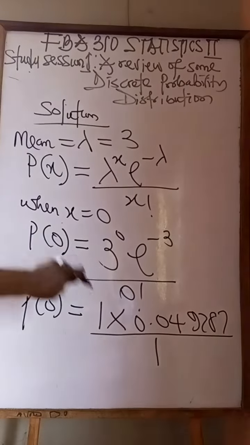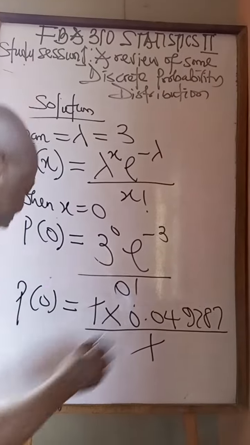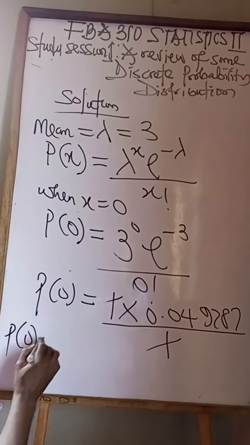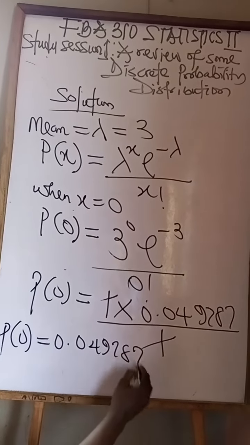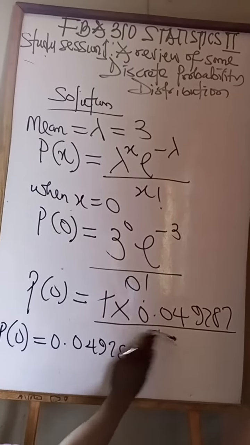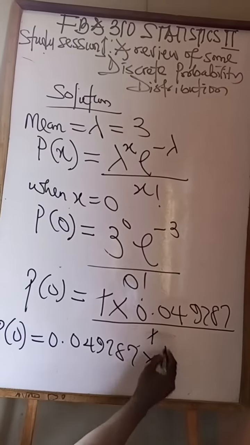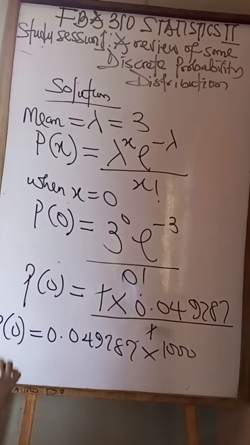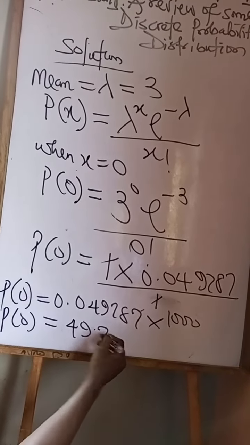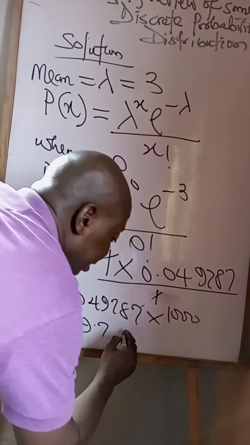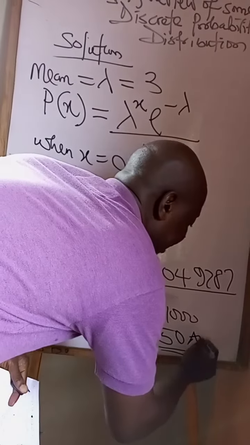And don't forget that 1 times this divided by 1, of course, 1 will cancel 1. So we're going to have this one left. So our P(0) will be equal to 0.049787. We are asked to find the approximate value. Are you with me? So I will now multiply this figure by 1,000. If I multiply this by 1,000, I'm going to get 49.77. Then approximately, it will be 50. So the final answer is 50. That's the approximate value.